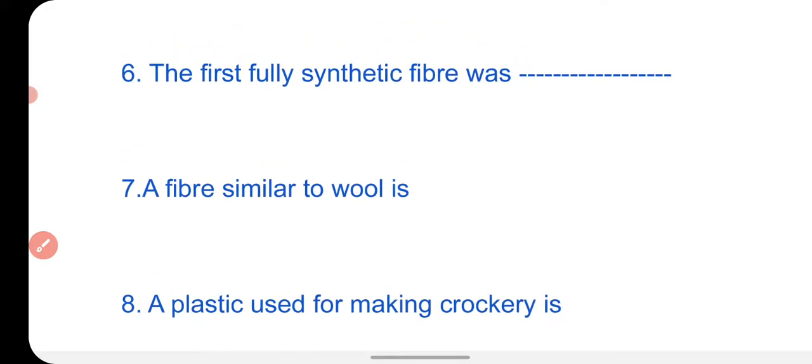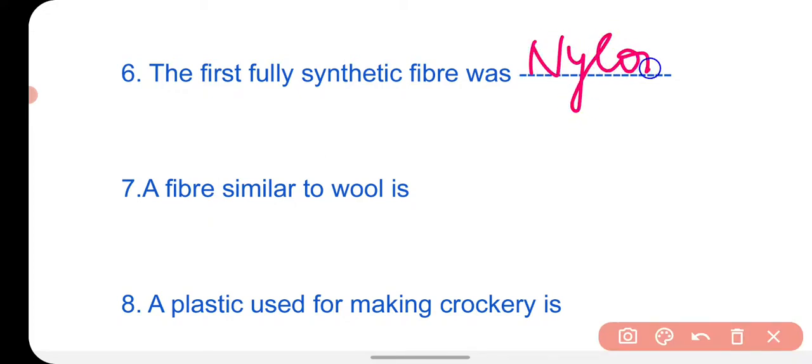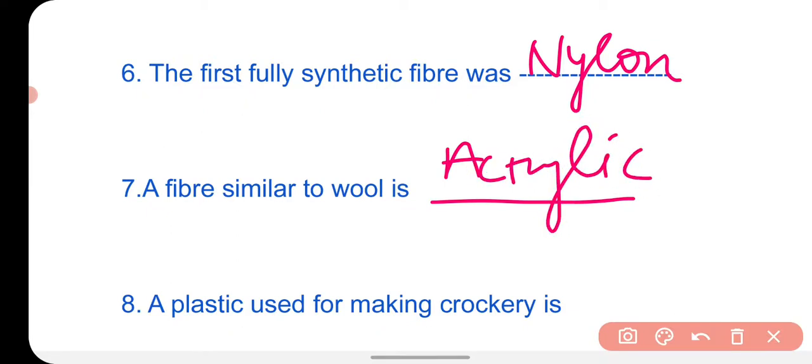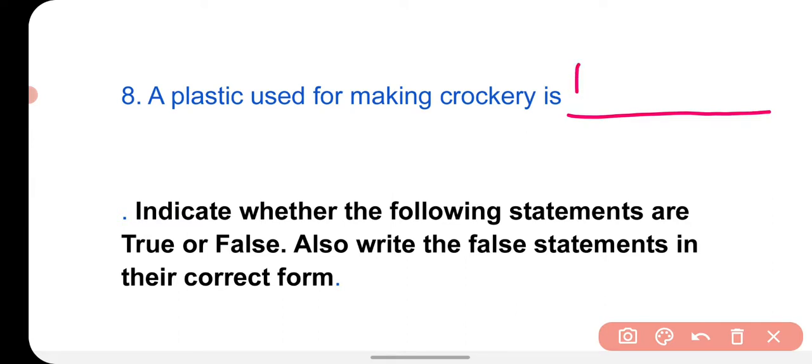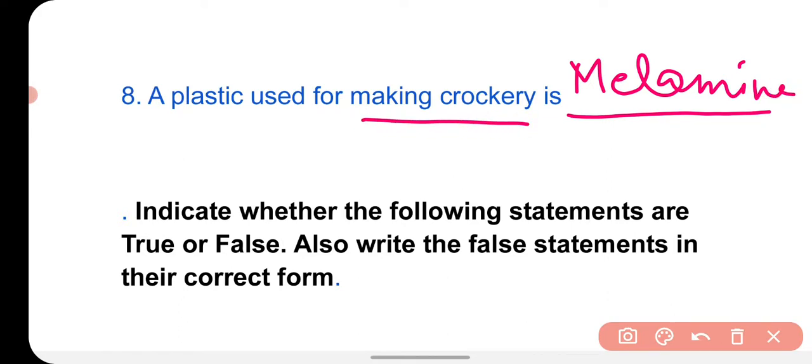Next, the first fully synthetic fiber was nylon. A fiber similar to wool, that is acrylic. Acrylic fiber is similar to wool, but it is a synthetic fiber. Next statement is that a plastic used for making crockery is melamine. Melamine is the plastic that we use to make our kitchen crockery.